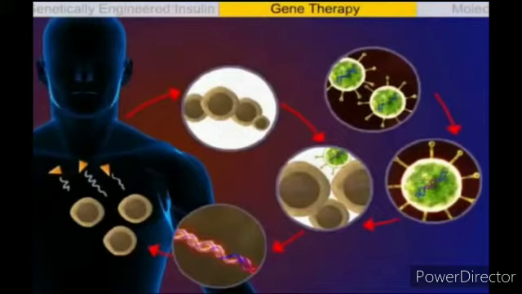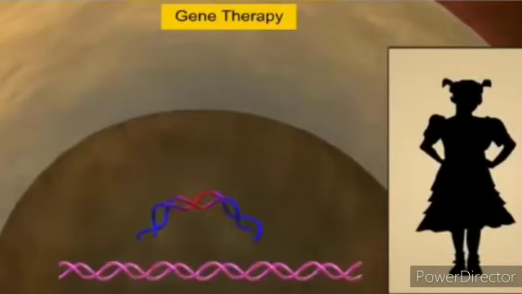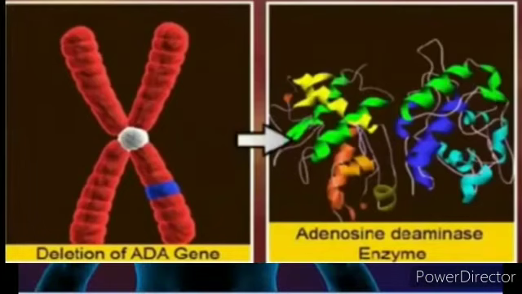Correction of a genetic defect involves delivery of a normal gene into the individual or embryo, to take over the function of and compensate for the non-functional gene. The first clinical gene therapy was given in 1990 to a 4-year-old girl with adenosine deaminase, or ADA, deficiency. This enzyme is crucial for the immune system to function. The disorder is caused due to the deletion of the gene for adenosine deaminase.